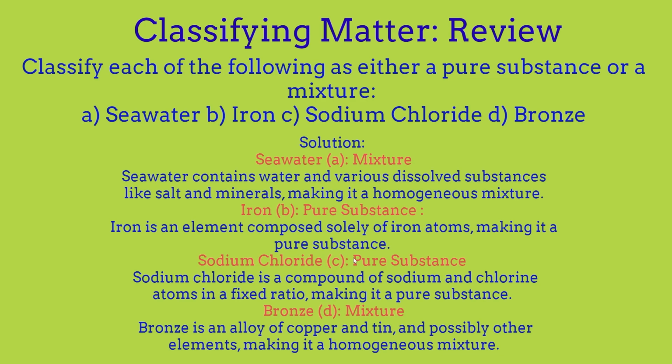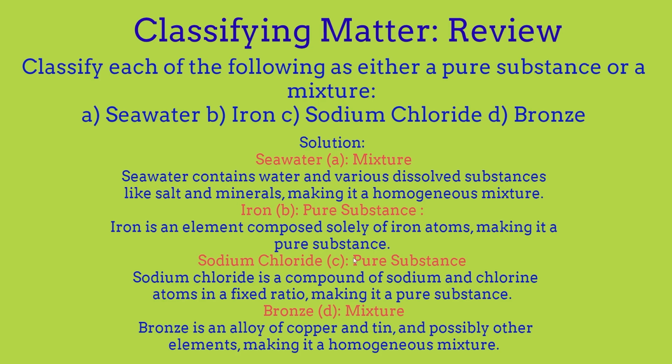For the solution, A, seawater, is a mixture, because seawater contains water and various dissolved substances like salt and minerals, making it a homogeneous mixture. The second, iron, is a pure substance, because iron is an element composed solely of iron atoms.